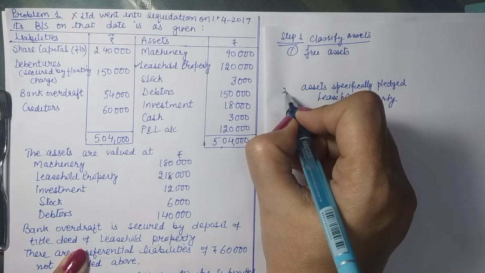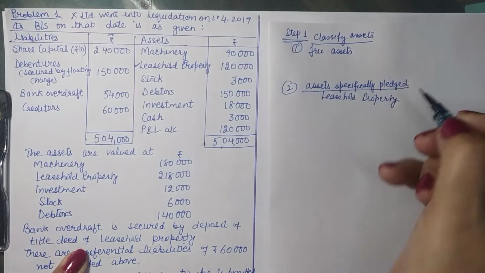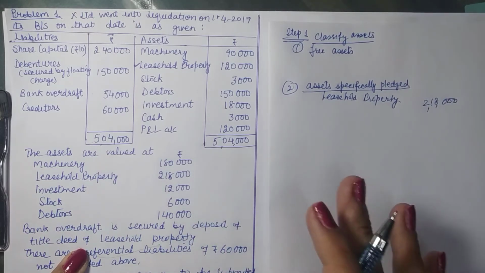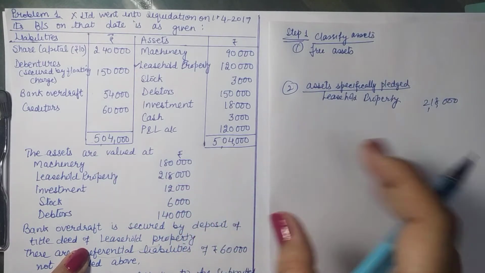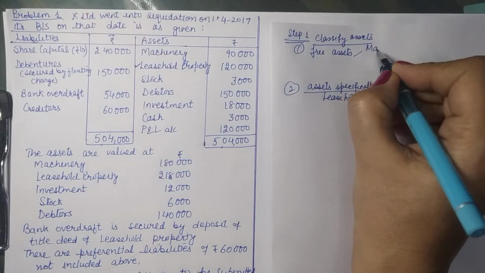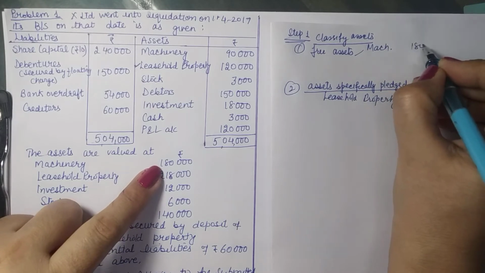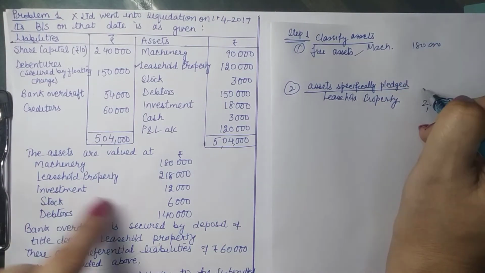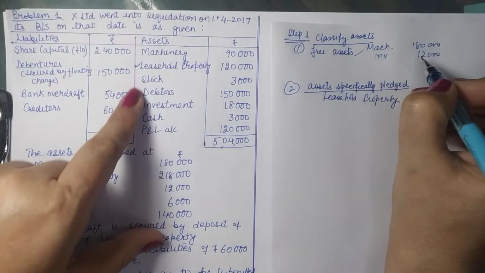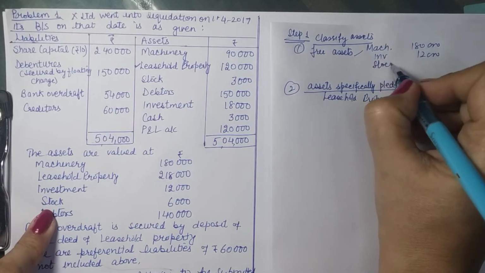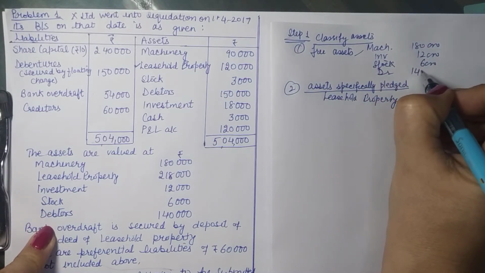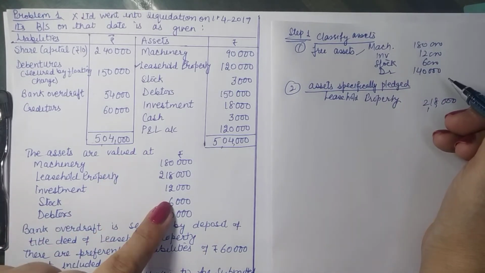So first step, classification of assets in two categories. So leasehold property, we can write the amount also, because that will make our job easier because we won't have to look here again. So how many free assets are left? So in free assets, we will be having machine, 1,80,000. Leasehold property is classified here. Investment will give us 12,000. Stock will give us 6,000. Debtors will give us 1,40,000 as given to us. Okay, 1, 2, 3, 4, 5.